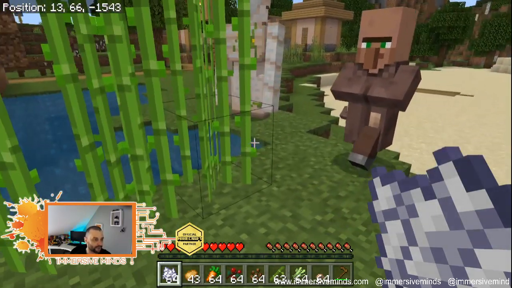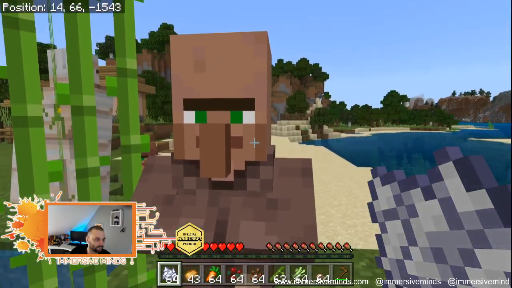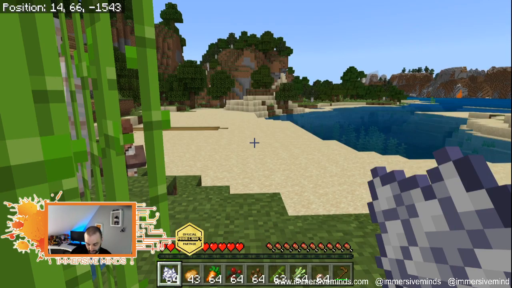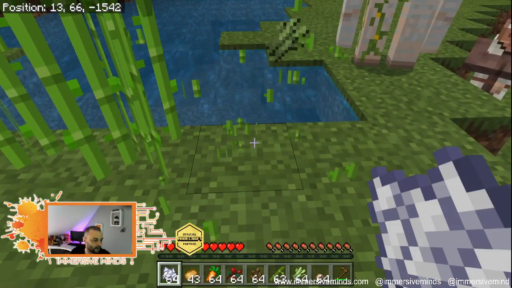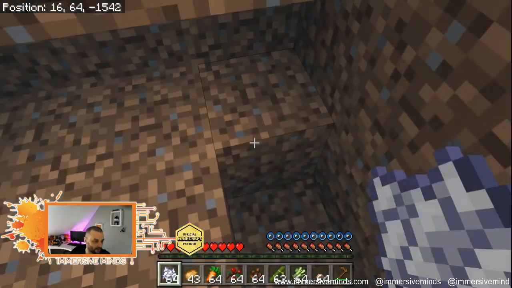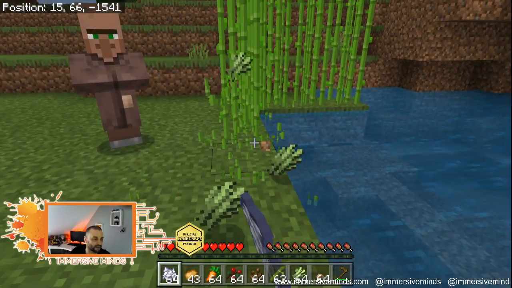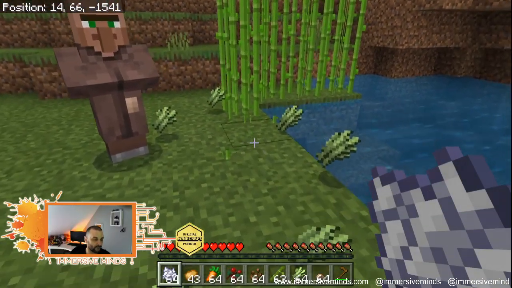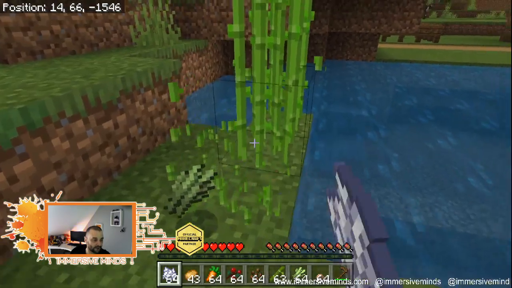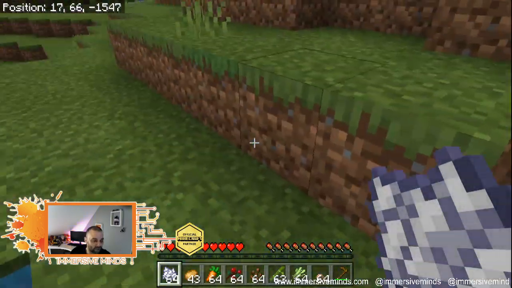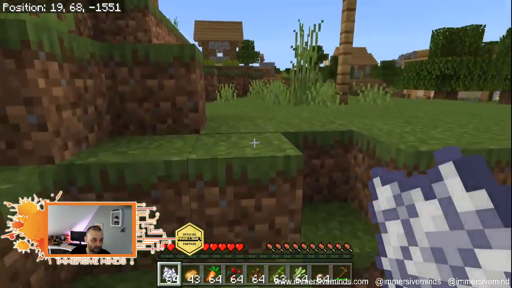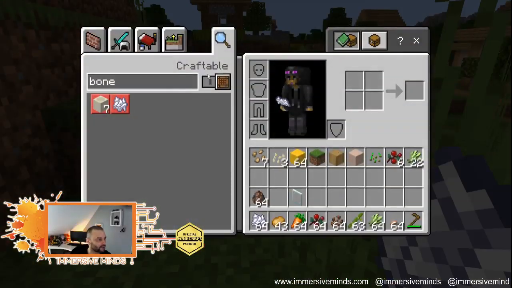So now I'm going to get rid of the sugarcane. Here's what I found. You'll notice that one fell in the water, so I'm going to go and get that. And I just get more sugarcane. So as I crop this, I get more sugarcane, which I can then plant near water, always near water.